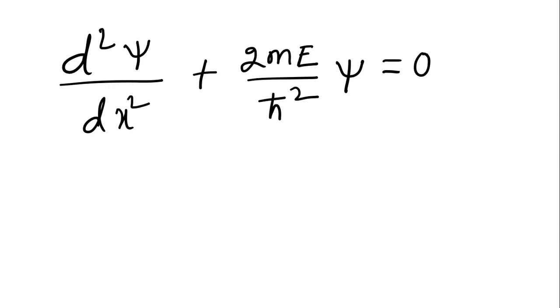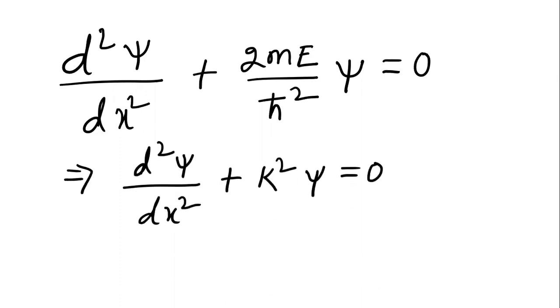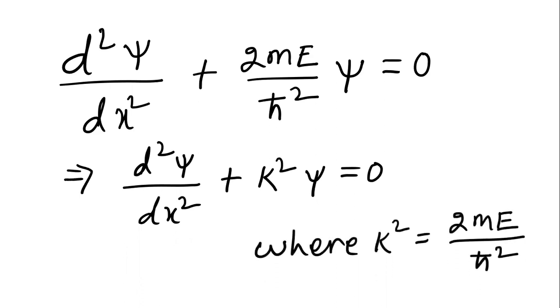So we can write the Schrodinger equation for that infinite deep potential well as d square psi by dx square plus 2mE by h bar square psi is equal to 0. Here we consider the time-independent Schrodinger equation for a free particle because the particle is free between 0 and a, right? So from this Schrodinger equation, if you want to solve it, you can write d square psi by dx square plus k square psi is equal to 0, where k square is equal to 2mE by h bar square.